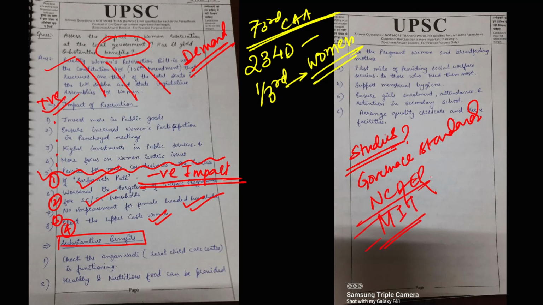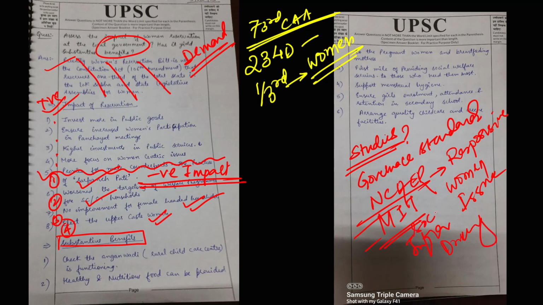Both these studies have said that local governments headed by women are more responsive, and they take up women's issues. They focus more on infrastructure such as drinking water.